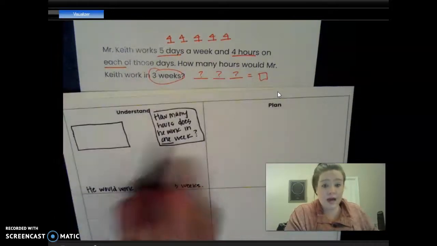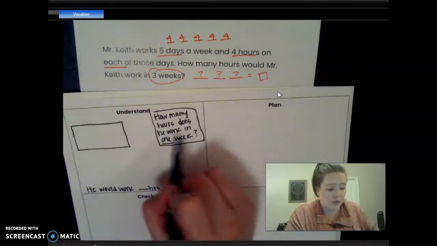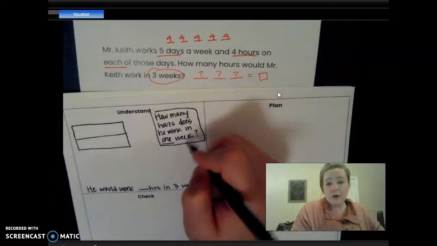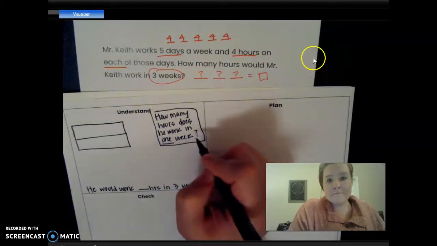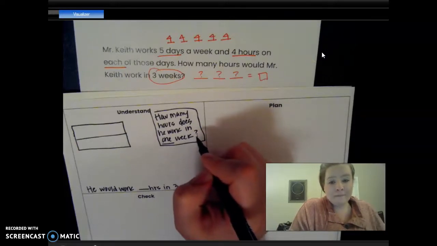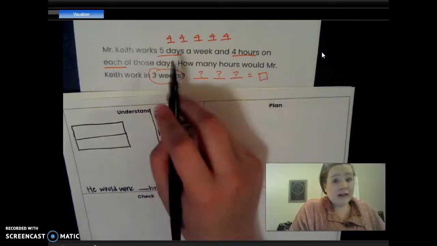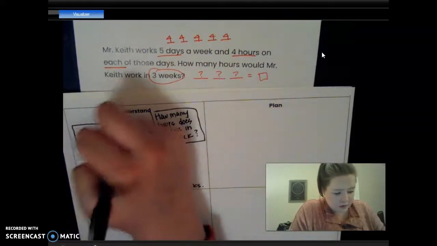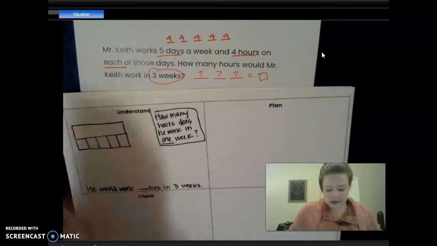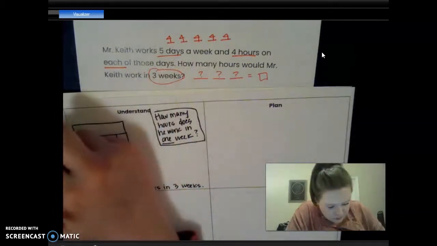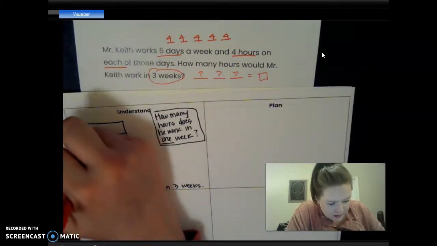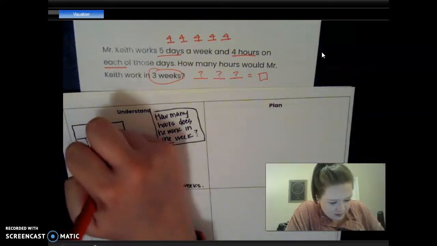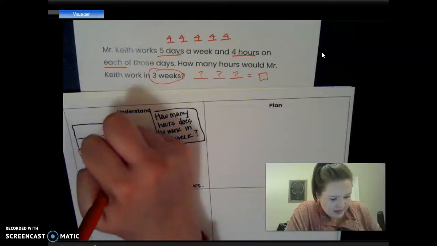What do we know? How can I figure this problem out? What do we know about the information that we've already been given to figure out how many hours he works in 1 week? Yes, he works 5 days. So this is day 1, day 2, day 3, day 4, day 5.